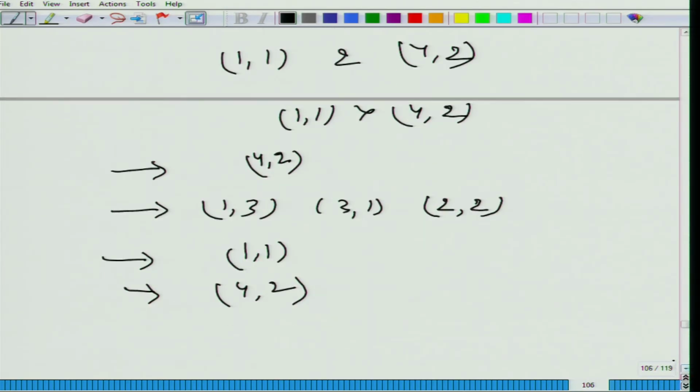But now let's see what's happening to the ranking. I cannot rank them properly. So what went wrong? Probably somewhere we violated the axiom of transitivity. Why?